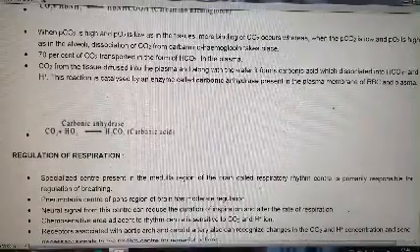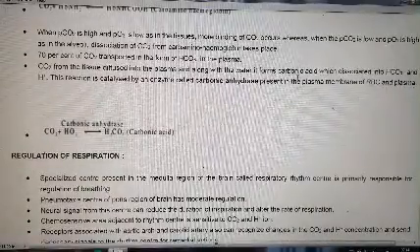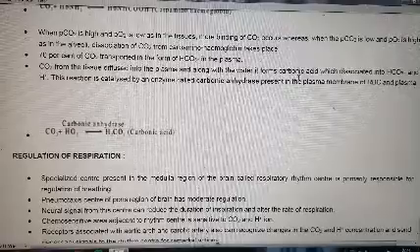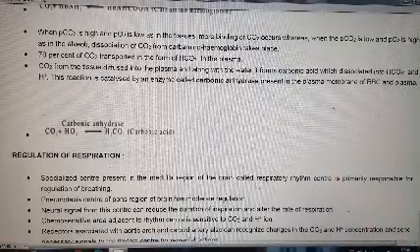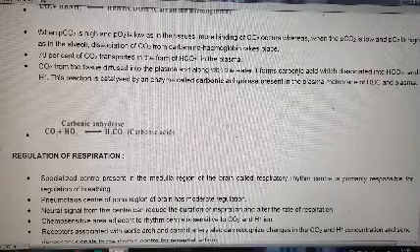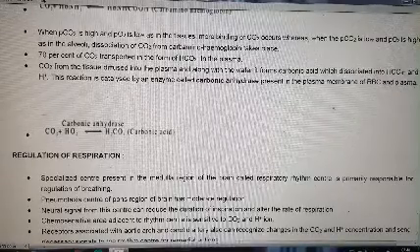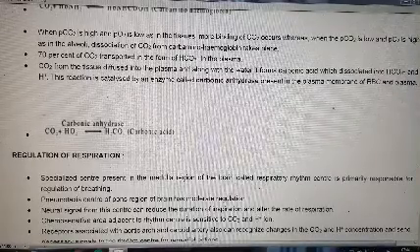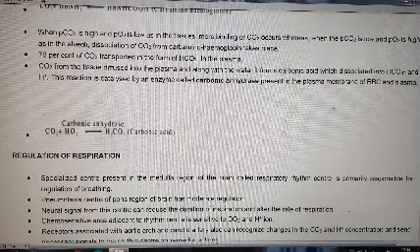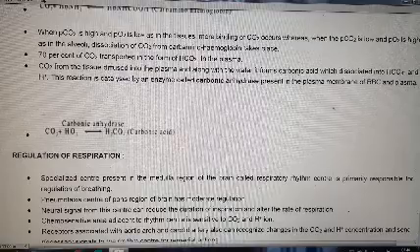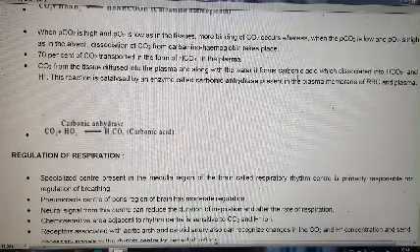Now, when partial pressure of CO2 is high and partial pressure of O2 is low, as in the tissues, more binding of CO2 occurs, whereas when the partial pressure of carbon dioxide is low and partial pressure of oxygen is high, as in the alveoli, dissociation of carbon dioxide from carbaminohemoglobin takes place.